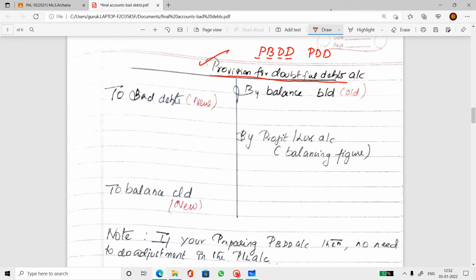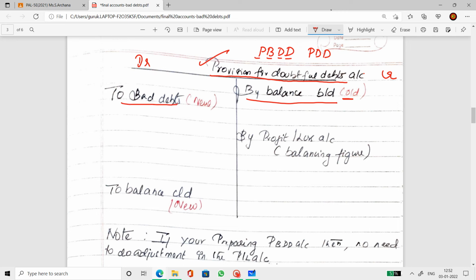As I said already, provision for doubtful debts is a liability account. So the opening balance will be by balance brought down on the credit side. This is the debit side and that's the credit side. So by balance brought down, the old provision that you find in the trial balance. Okay, so that's the opening balance.